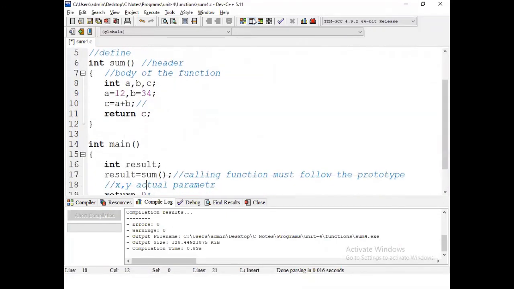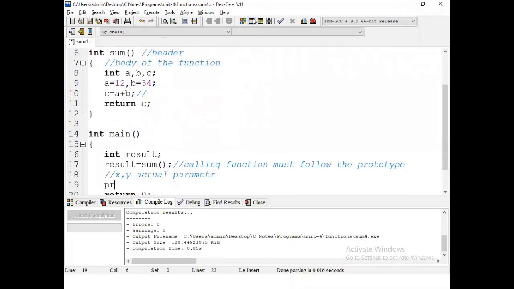Then you can print the result. printf result is %d, result.